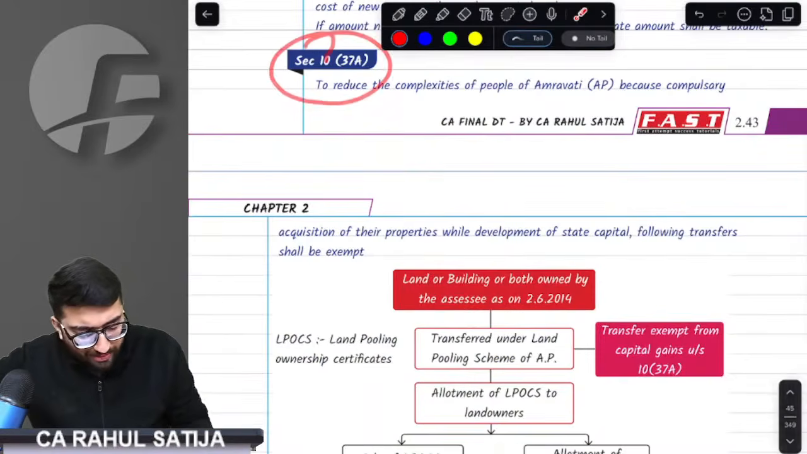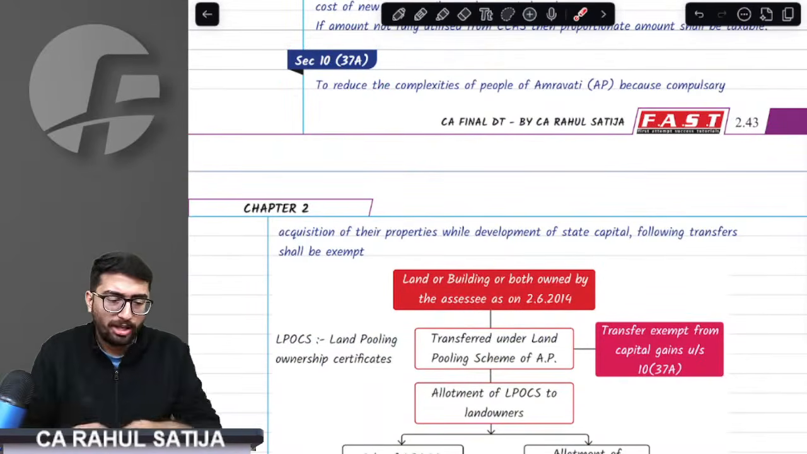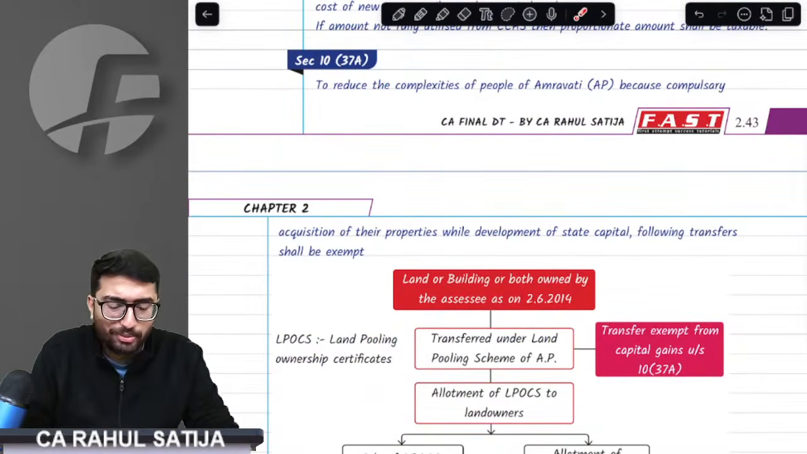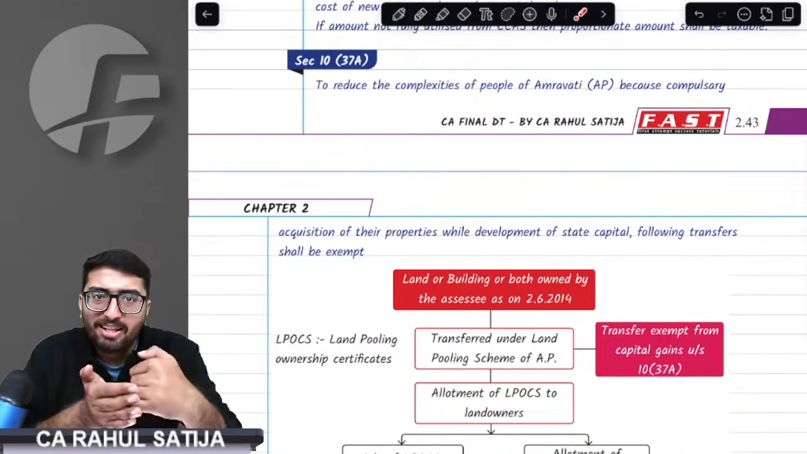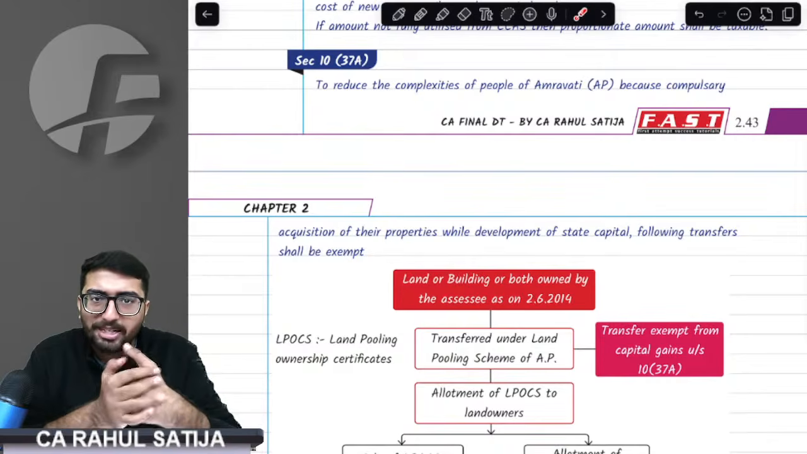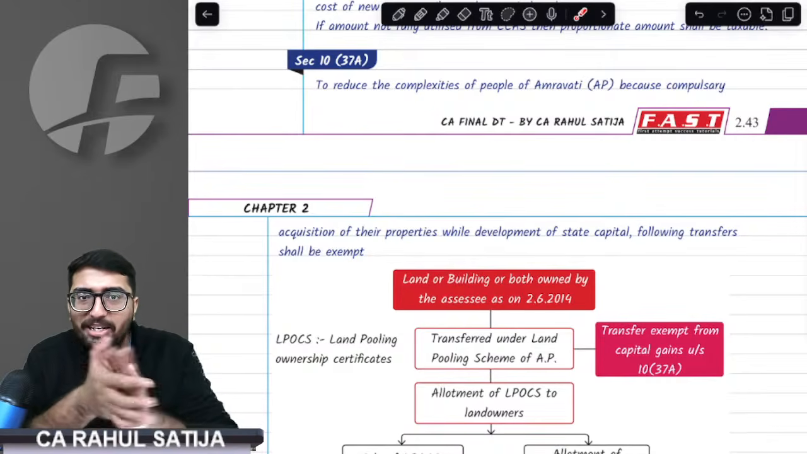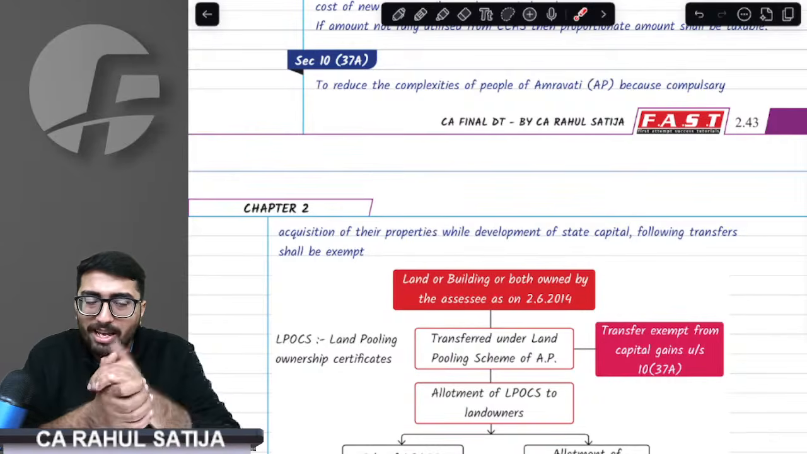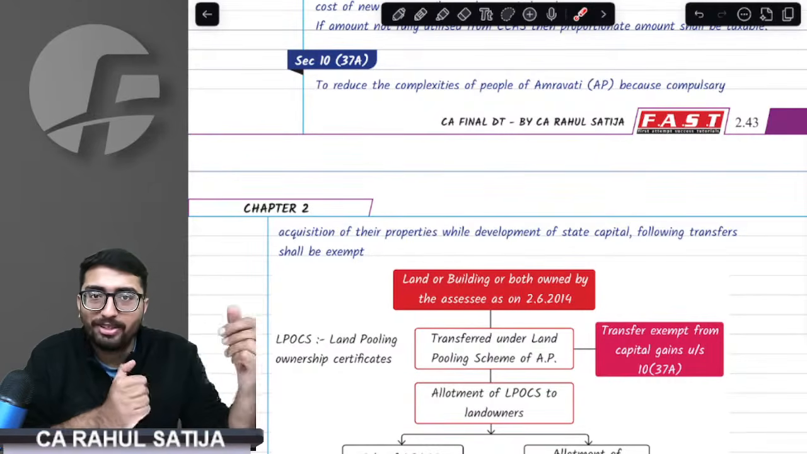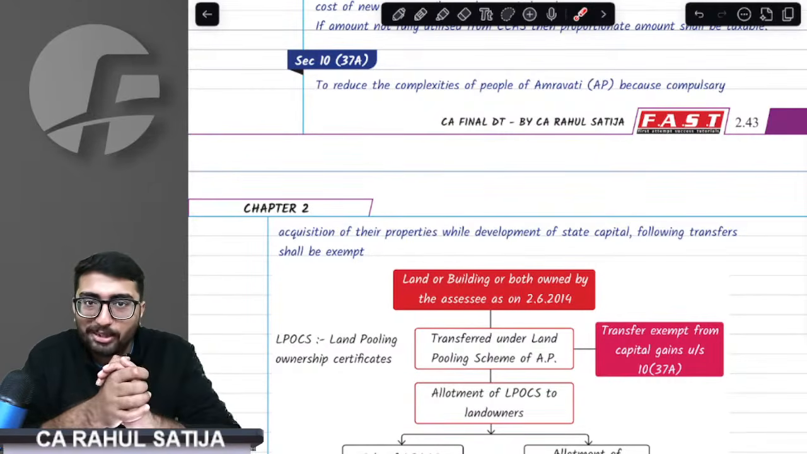Section 10(37), less relevant, but let's see what it says. People from South India can relate to it. A few years back, in 2014, Andhra Pradesh and Telangana were separated. Hyderabad went into Telangana, and Andhra Pradesh even today doesn't have a capital. Andhra Pradesh wanted to have its own capital. For that matter, Amravati was selected.